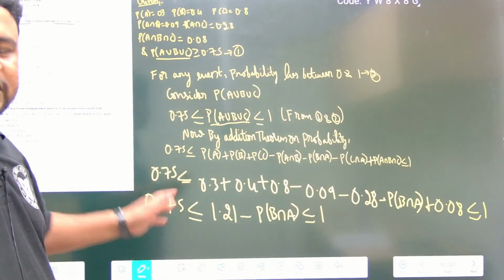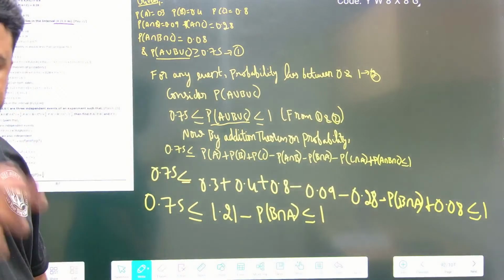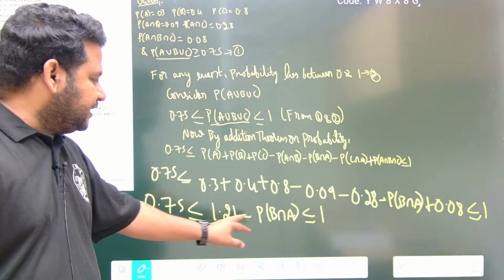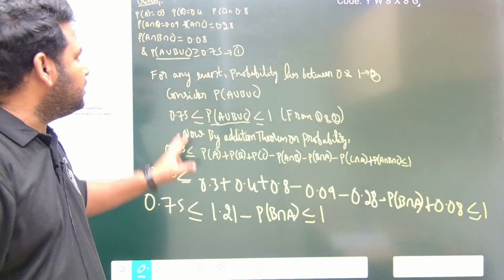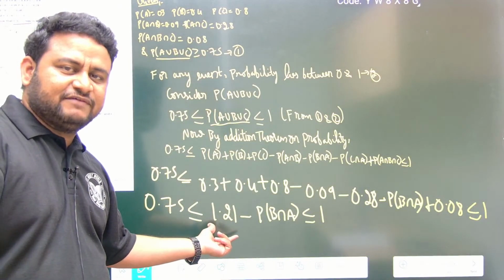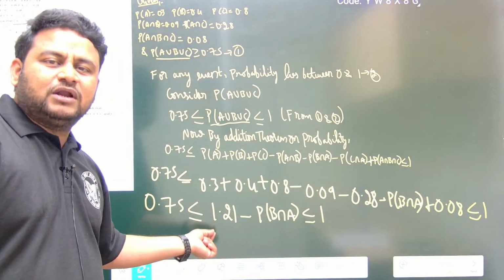Less than or equal to 1, this is what you will have. Now there is a very important step which you have to follow. You are getting 1.21 here, but you have to prove that this lies between 1.21 and 0.46. So for this you have to take this as the key value and subtract 1.21 on both the sides.